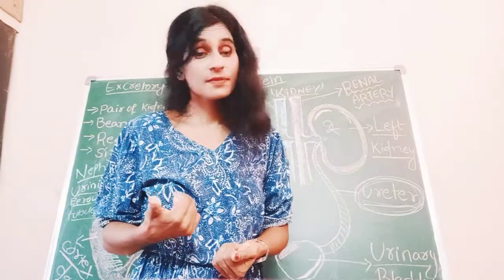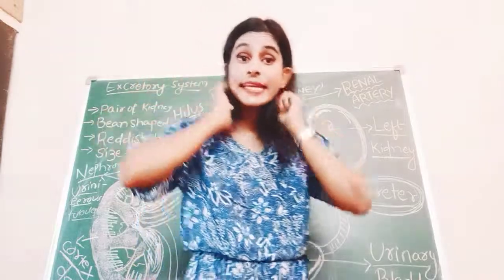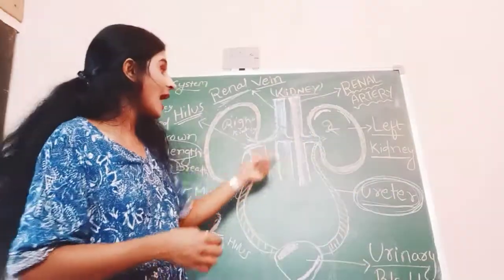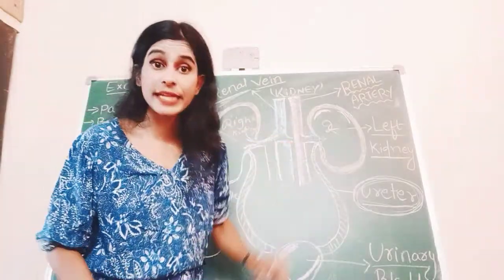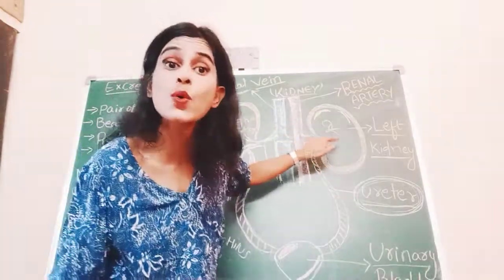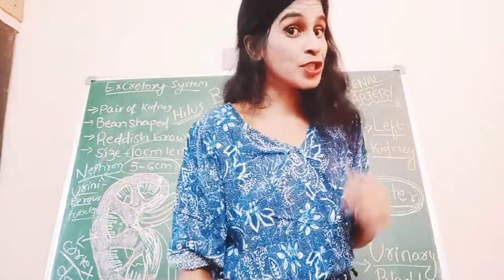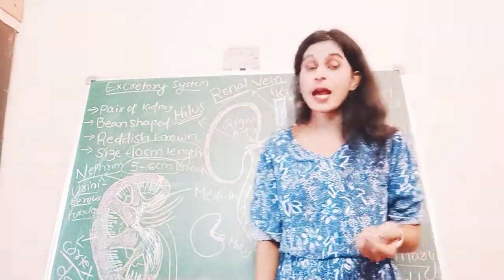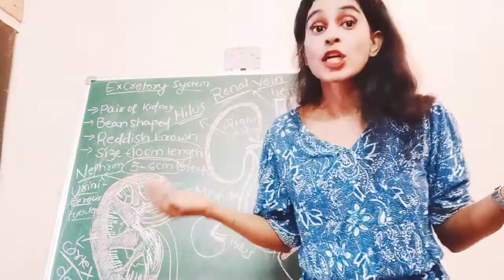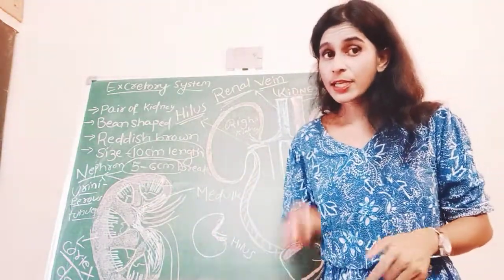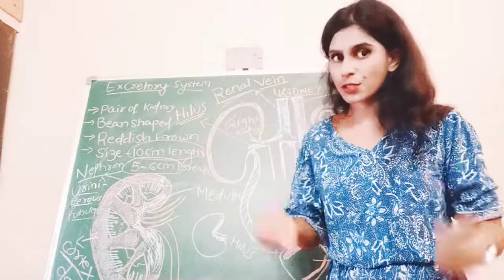Done? Understood? How do the renal artery and renal vein enter and exit? Through the hilus of the kidney. Through the fissure, F-I-S-S-U-R-E, the fissure of the kidney. Understood? We talk about the renal artery and renal vein. How do they enter and exit? Through the hilus or fissure. Understood, guys? I hope you are understanding the structure of the kidney.